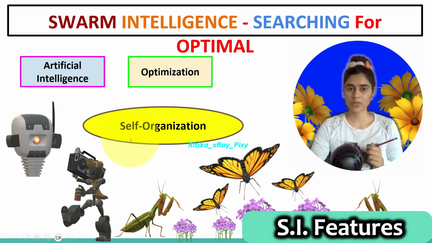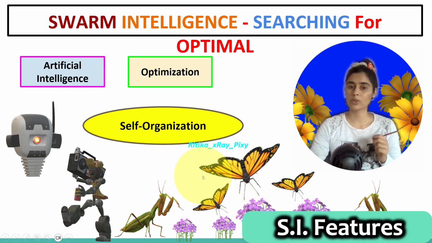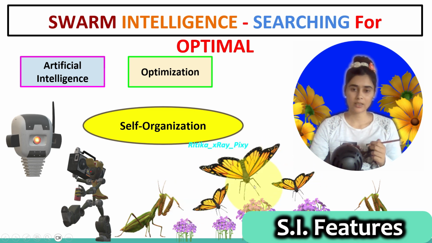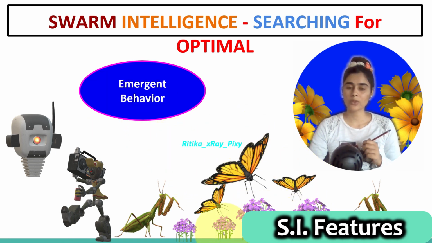Next feature we have self-organization. Agents in a swarm self-organize by responding to local information and the behavior of other agents. Through local interaction, global patterns and behavior emerge. Next we have emergent behavior. The collective behavior of the swarm emerges from the interaction of its individual members. This behavior can be complex and adaptive, allowing the swarm to solve a variety of tasks.